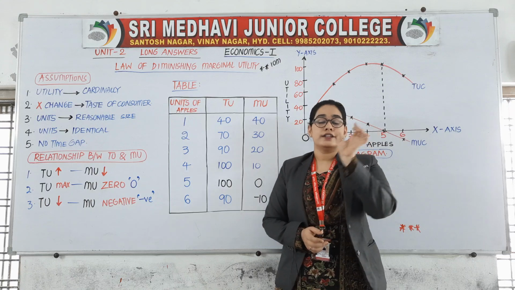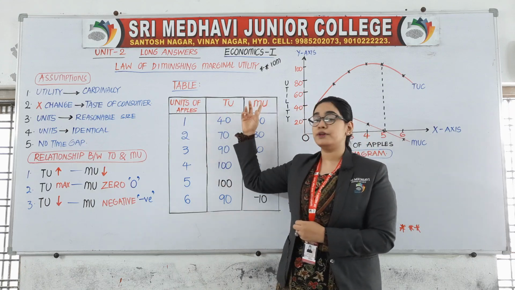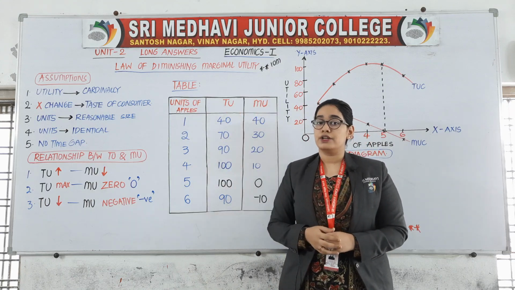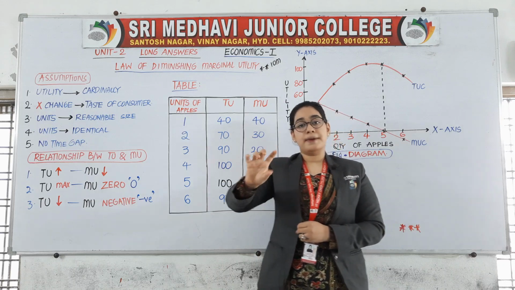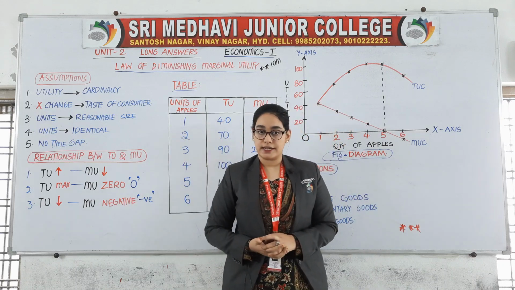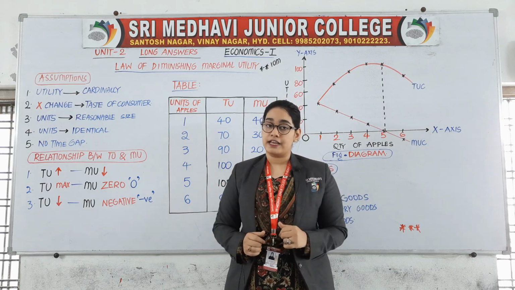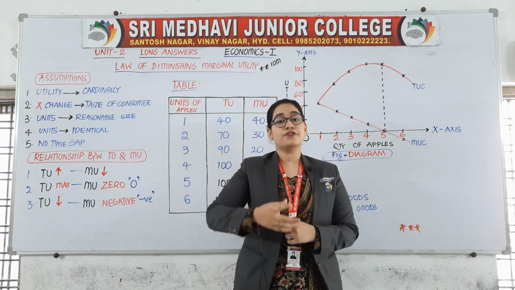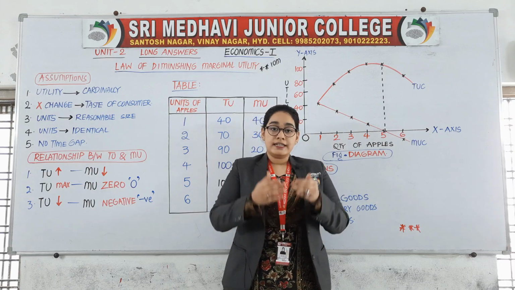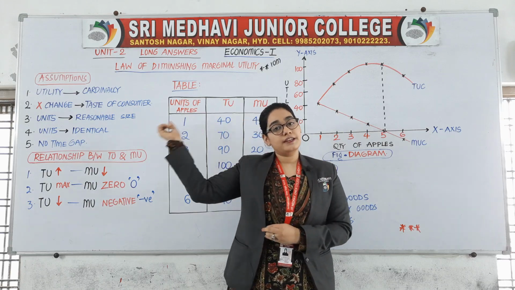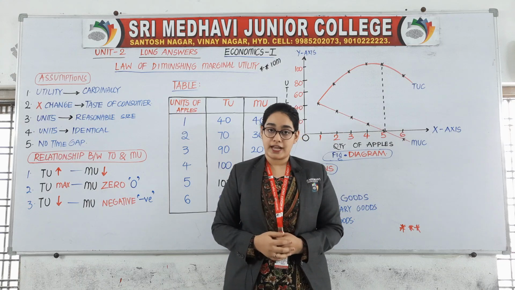The exact definition of the law of DMU is not written on the board. Why? Because it is meant for by-hearting. The additional benefits which a person derives from a given increase of his stock of a thing diminishes with every increase in the stock that he already has.